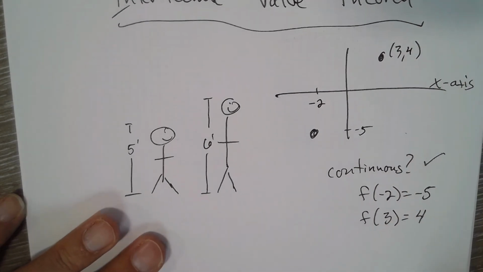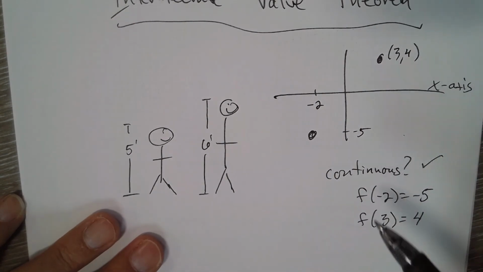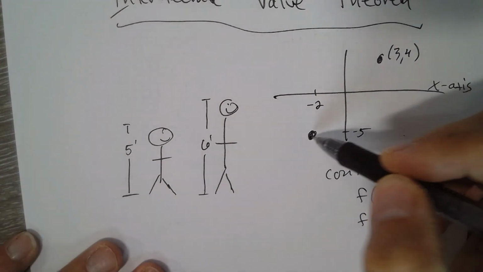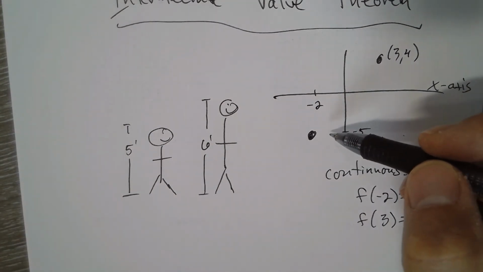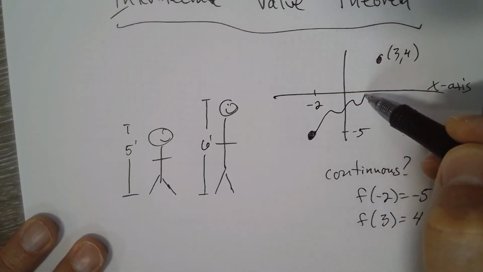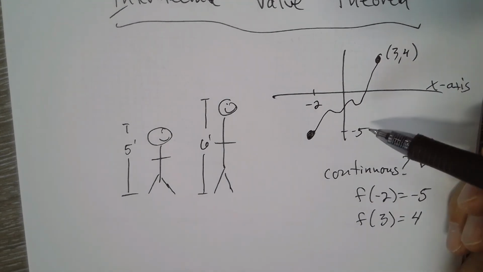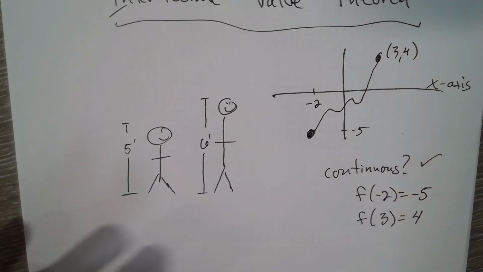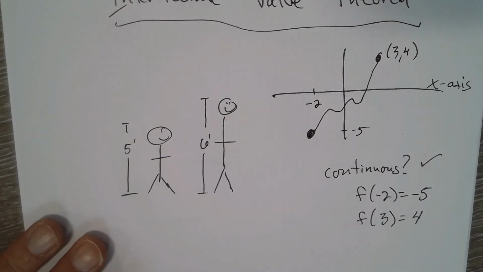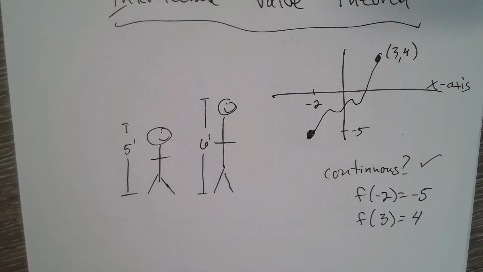Do you think there's a point somewhere along the way that this function crosses the x-axis? It seems obvious, but we use this to prove things or support our arguments. So yes, it would have to. You could assume it doesn't, but then there's no way it could ever get up there. It could do all sorts of funny tricks, but ultimately, if it's a continuous function, it has to cross the x-axis in that interval. It's important to know that it's in that interval. Okay, all right, that's enough of that video.